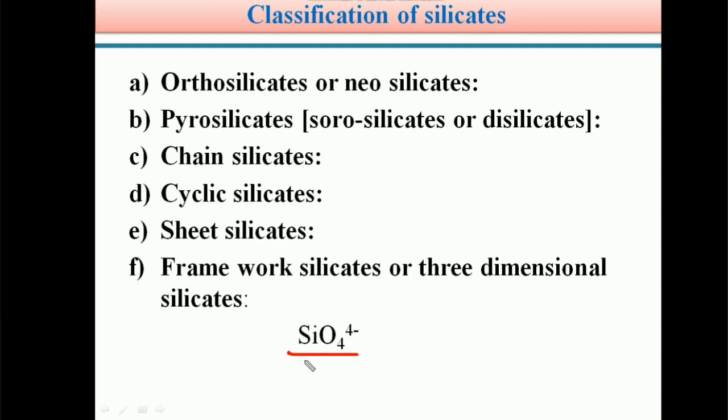Students, just now we saw the definition of silicates. These are the derivatives of silicic acid or the molecules which consist of SiO4 4 minus units. Students, in SiO4 4 minus, the hybridization of silicon is sp3. We know very well this is a fourth group element. Silicon is a fourth group element and its valency is 4.